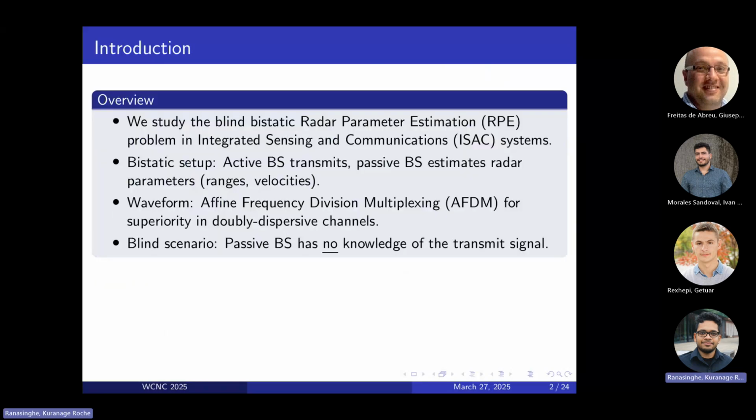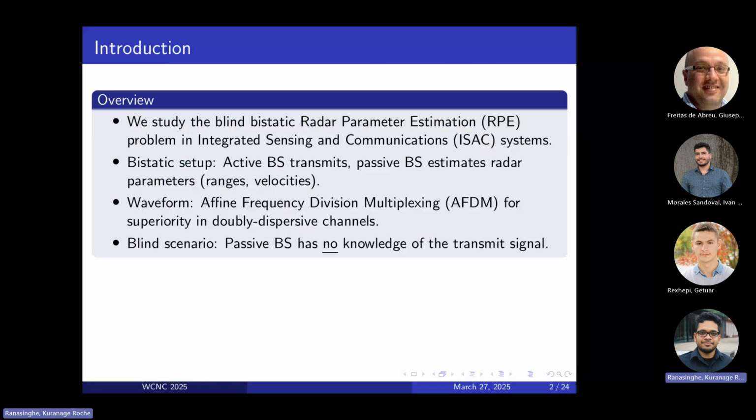As an overview, we study the blind bistatic radar parameter estimation problem in ISAC systems. ISAC is a well-known scenario where we try to estimate radar parameters using communication waveforms, at least from the perspective of communication-centric ISAC.